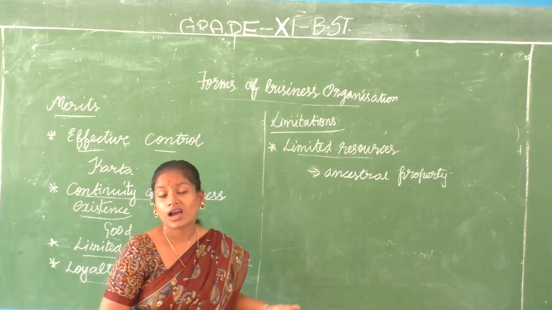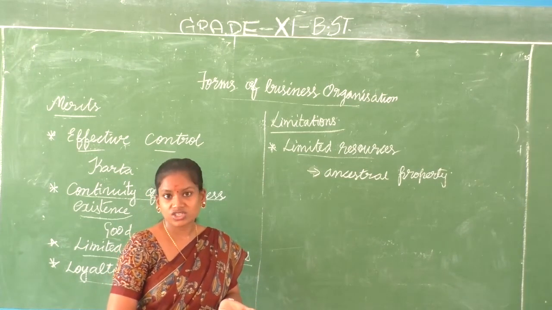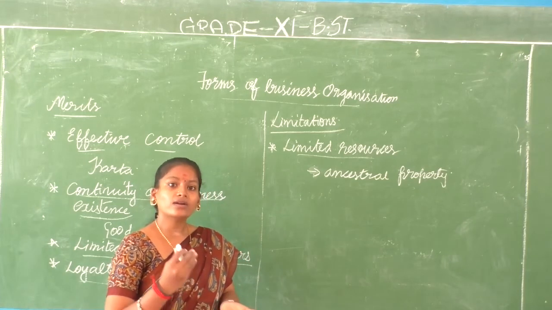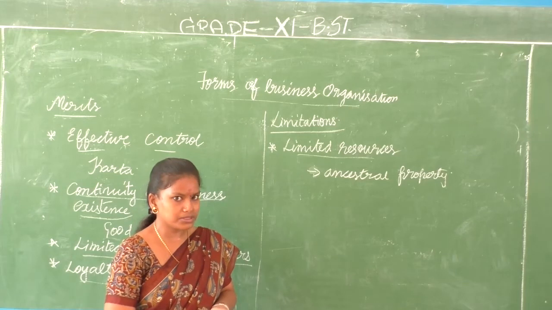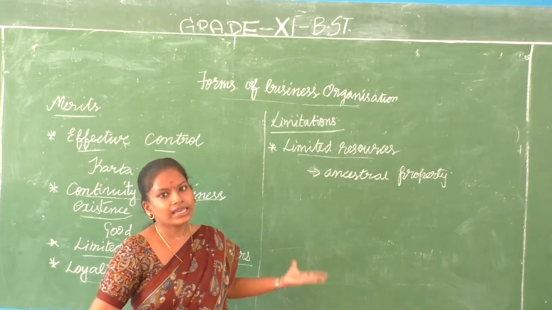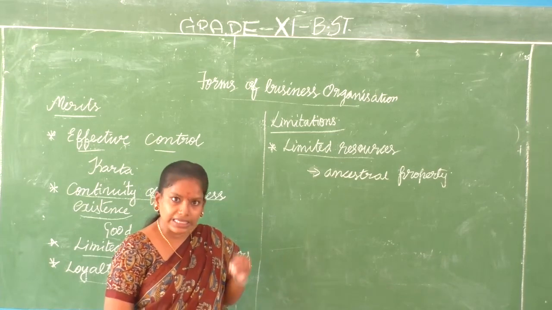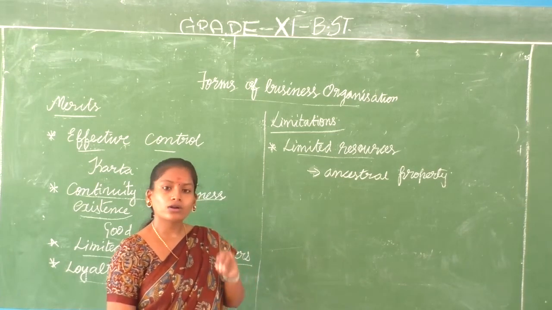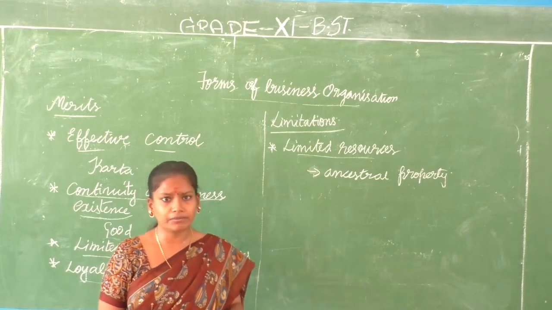No, I can't do that, because according to the Hindu Succession Act, only the ancestral property should be used for running the business. So any member of the business organization cannot invest his or her own money into the business. Hence the resources are very, very limited.